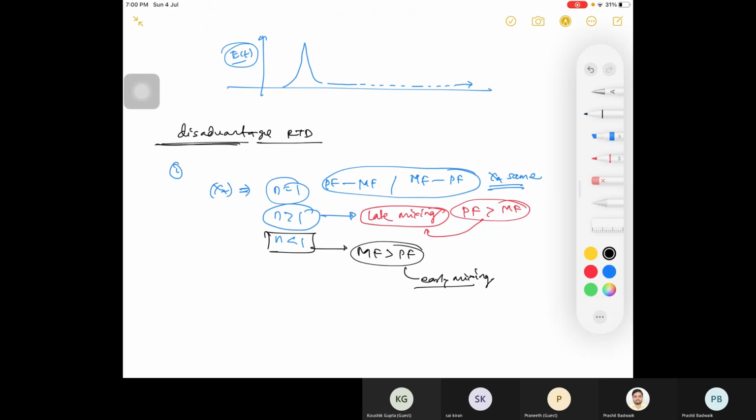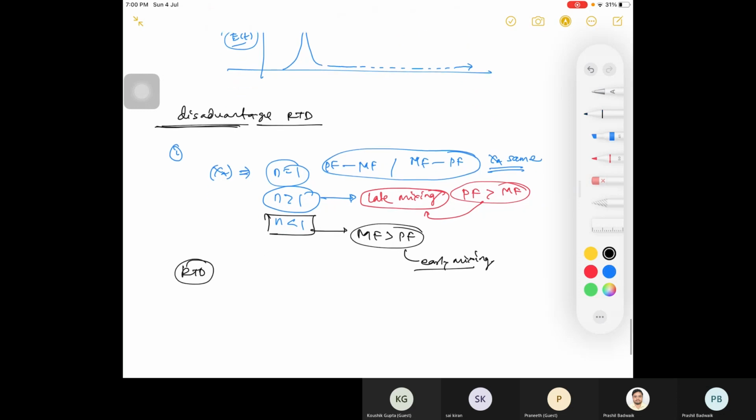Now, what is your RTD telling? Is it differentiating for PFR followed by MFR by order? Order means n. No, sir. MFR followed by PFR, for any order reaction taking place inside, it is giving you the same curve. It is giving you the same curve.